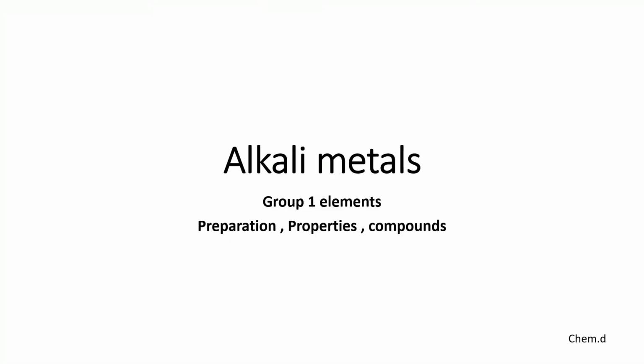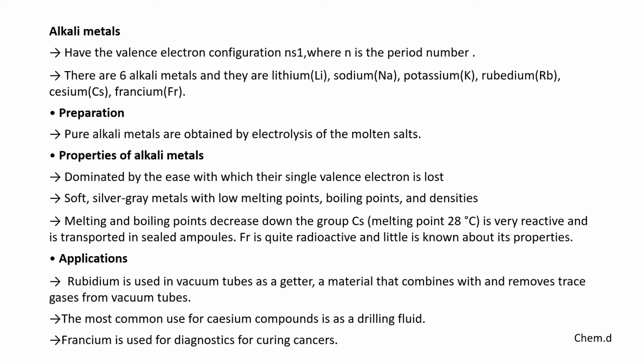Today we are going to talk about alkali metals, that is group 1 elements, their preparation, properties and compounds. Alkali metals, we all know, are the group 1 elements and have the valence electron configuration ns1, where n is the period number. There are 6 alkali metals: lithium, sodium, potassium, rubidium, cesium and francium.